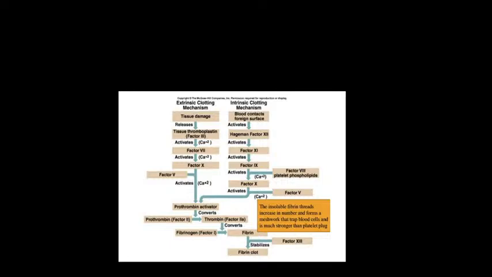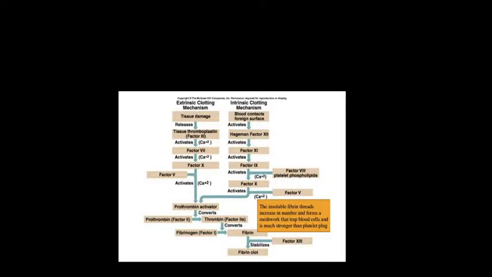So the intrinsic clotting mechanism. Look at this, both are coming, and this is the common factor. Prothrombin activator is the common factor. Both are coming and becoming prothrombin activator. Okay, so in the extrinsic clotting mechanism, whenever there is tissue damage, there is release of factor 3, that is tissue thromboplastin. Initially I told you tissue thromboplastin is factor 3. So whenever tissue thromboplastin is there, it means the extrinsic mechanism is working.